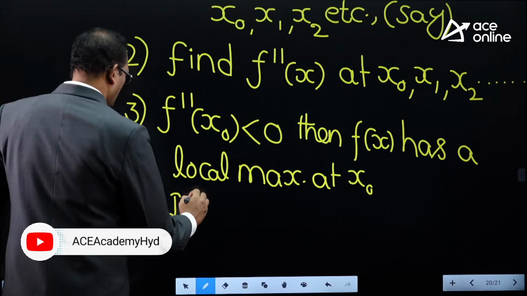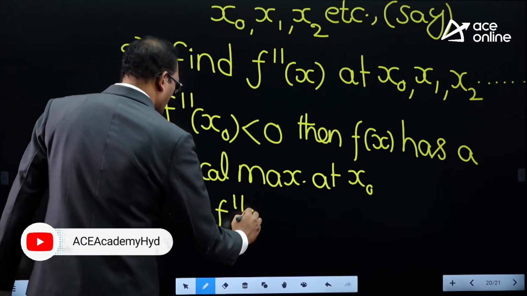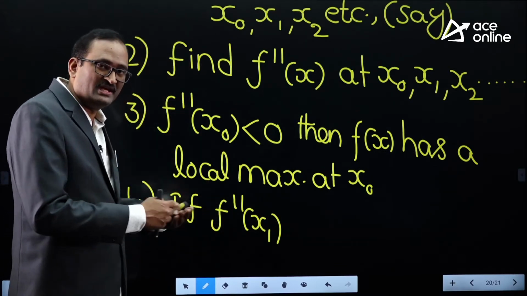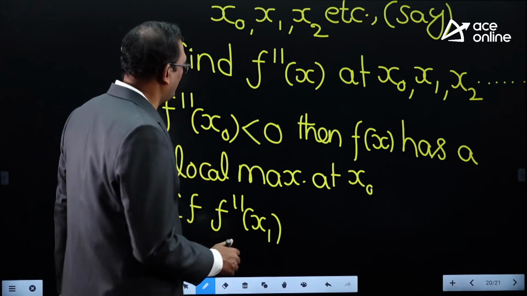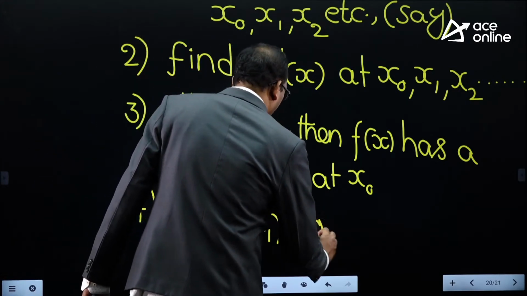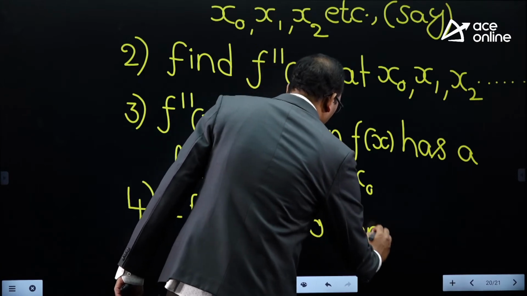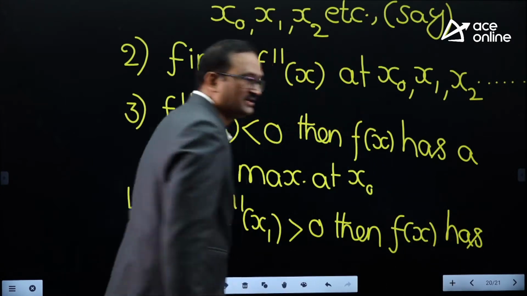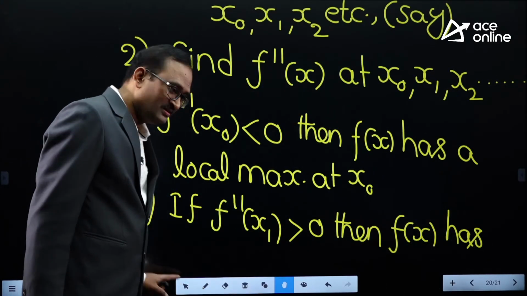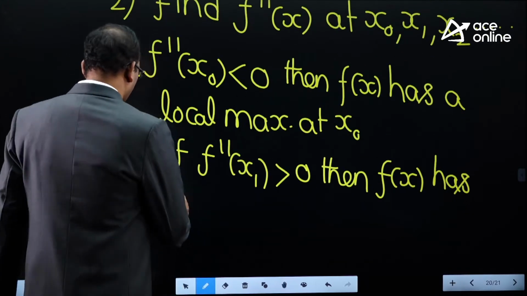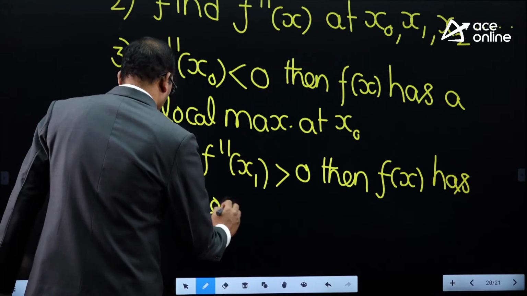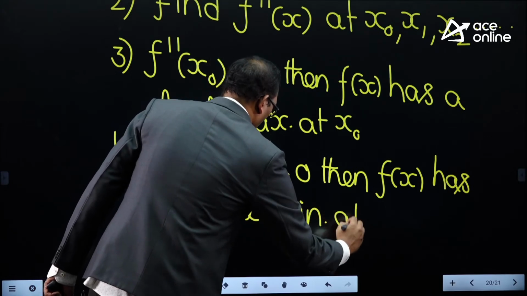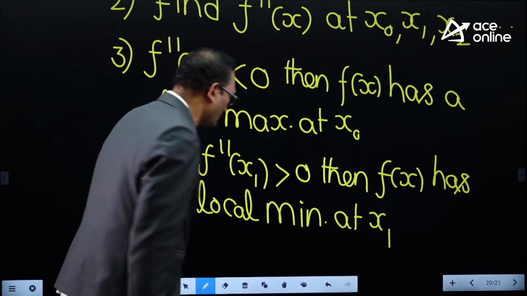Suppose f double dash of x at any critical point, let that critical point be x1. If f double dash of x at that critical point is greater than 0, then f of x has a local minimum at that particular critical point.